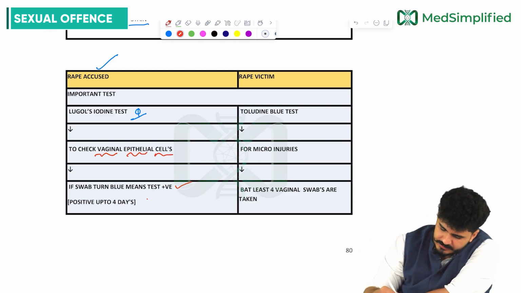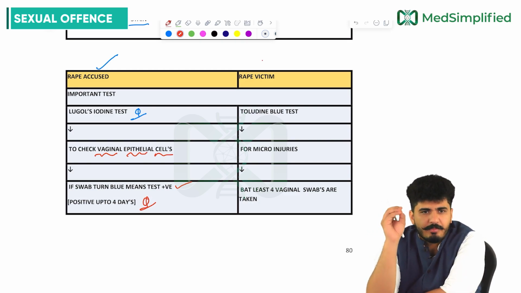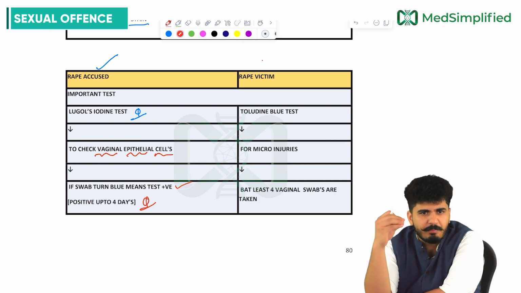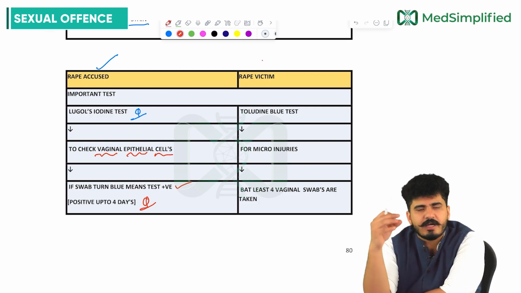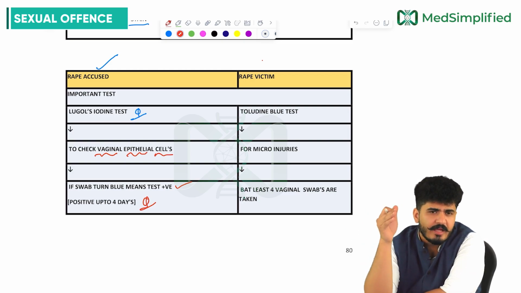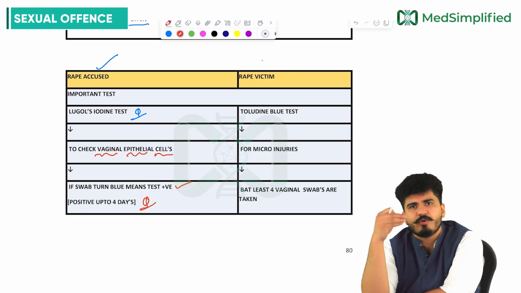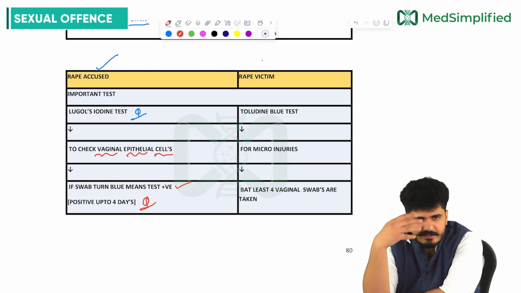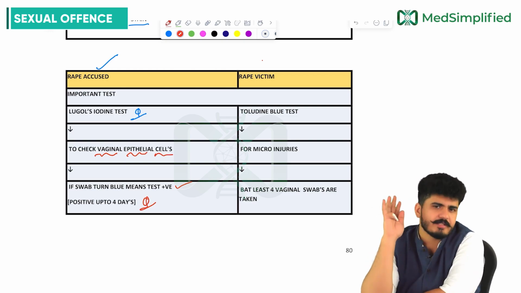And the test can be positive up to 4 days. So if someone asks you till how many days you can perform this test, your simple answer would be till 4 days. Lugol's iodine test is done for the rape accused, on the penis with the help of Lugol's iodine. If the swab turns blue, that confirms the presence of vaginal epithelial cells on the penis, my dear friends.